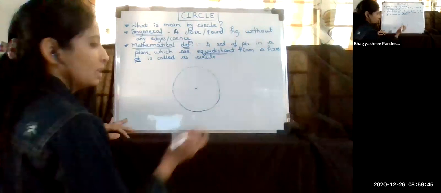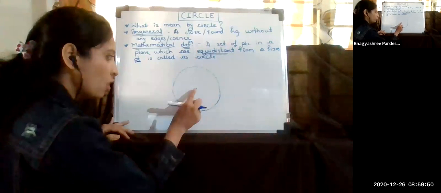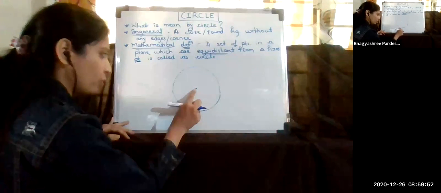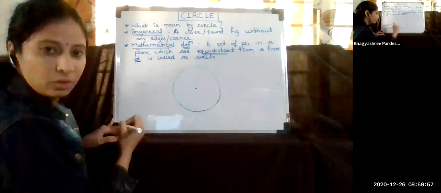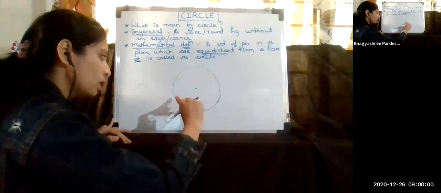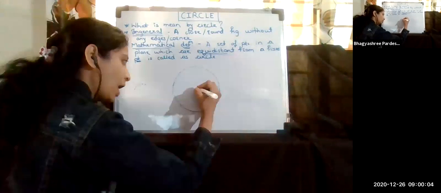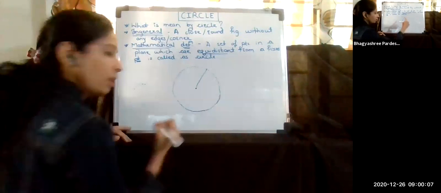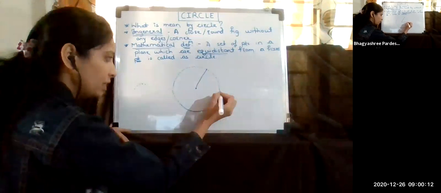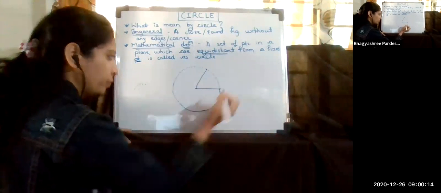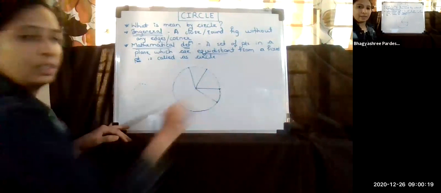Just consider this one. I consider this as a fixed point, and from this fixed point, I have drawn a set of points. Look here, like this dotted line, the points I have drawn. This set of points are all equidistant from this. Equidistant means if I measure the distance of this point, or this point, or this point, or from this point anywhere, all this distance will be the same.